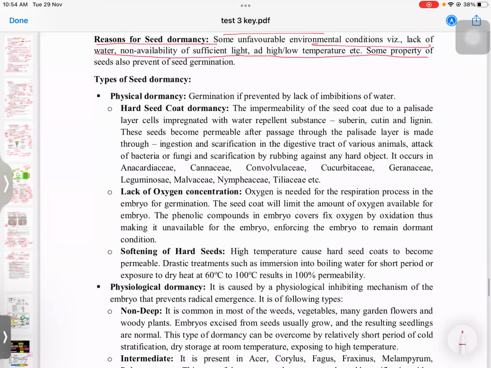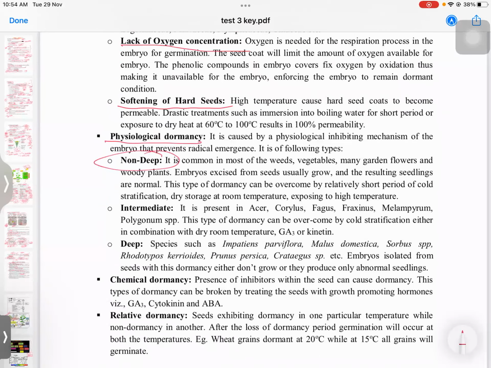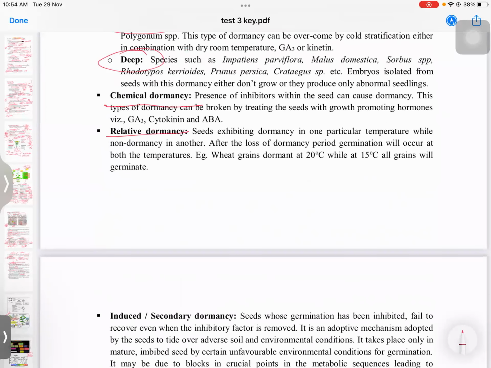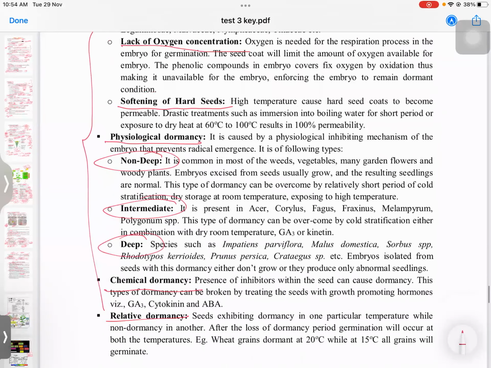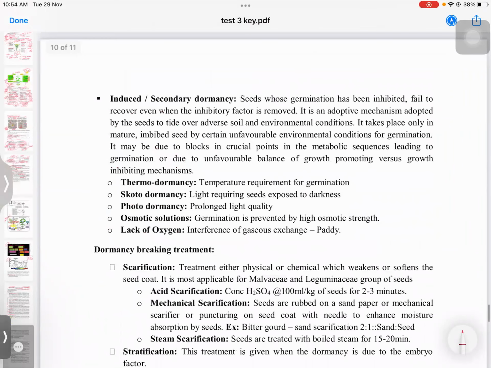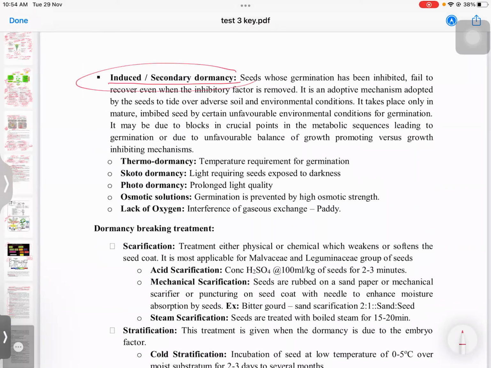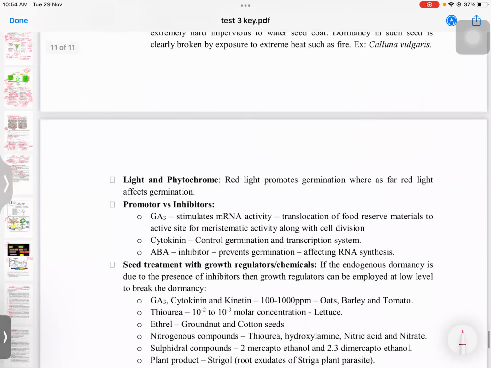We have types of seed dormancy, like physical dormancy in case of hard seed coat, lack of oxygen, softening of hard seed coat. Then physiological dormancy, like non-deep, intermediate, and deep. Chemical dormancy. We also have related dormancy. Just know the headings, that will be sufficient. We have many different types like induced dormancy, secondary dormancy, etc. This I have already discussed.